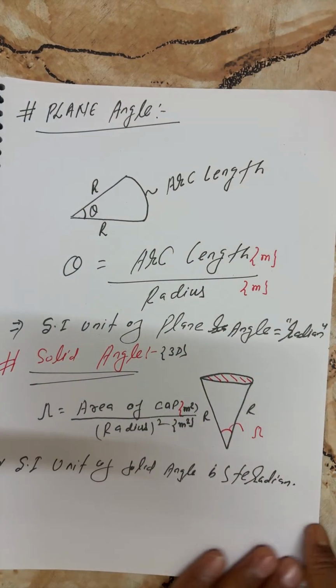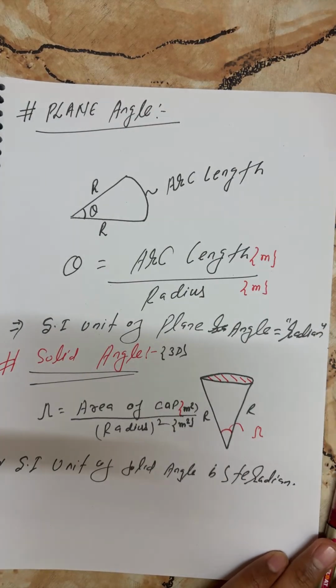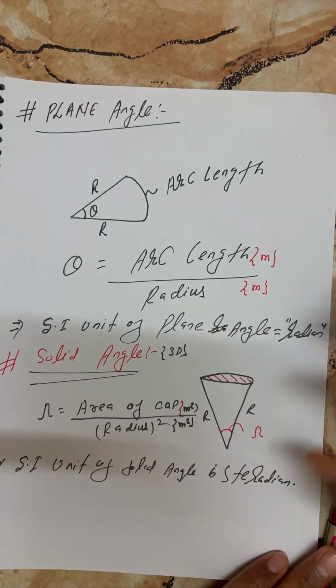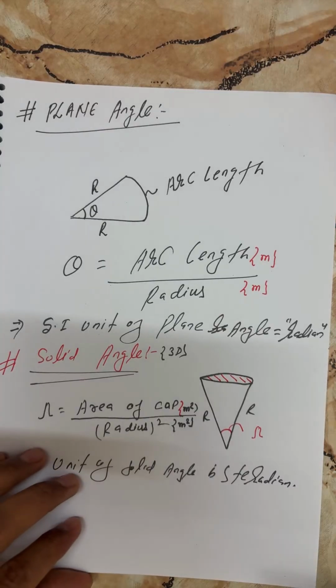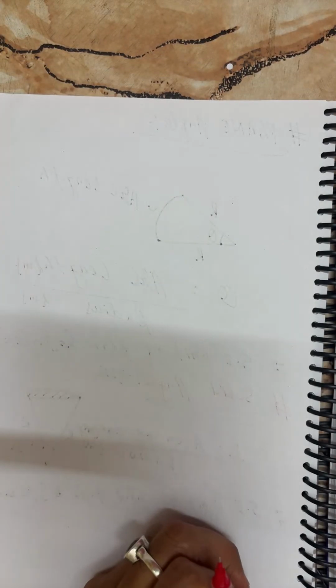Now, students, I have successfully completed the fundamental quantities, and the detailed study of derived as well as supplementary quantities. Supplementary will not be found anywhere except in physics one. Keep in your mind, it's a hardcore truth. Now, students, I'm going to discuss the next point, that is units.